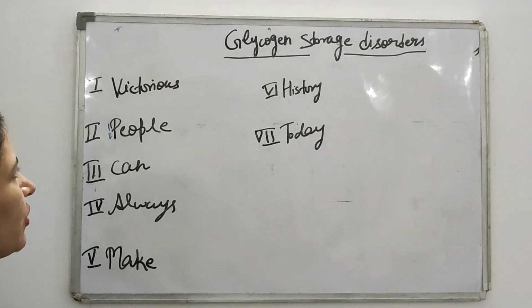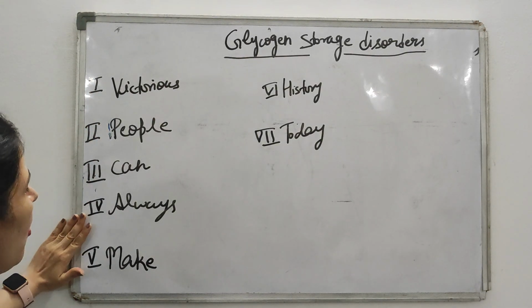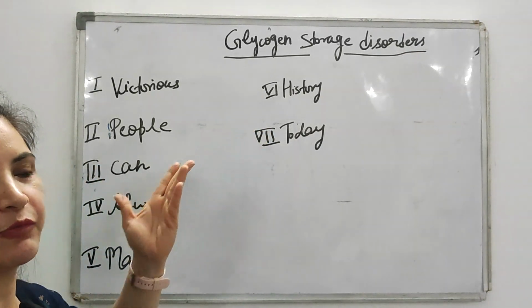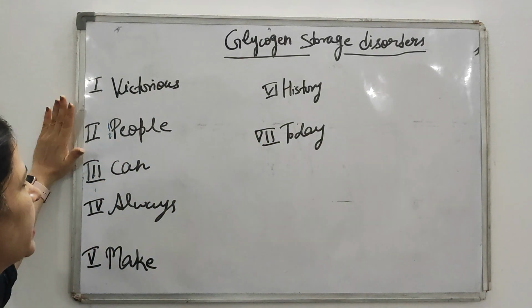So what is the mnemonic? The mnemonic is that victorious people can always make history today. The people who are victorious, they can make history. Okay, so by this mnemonic you can easily remember.